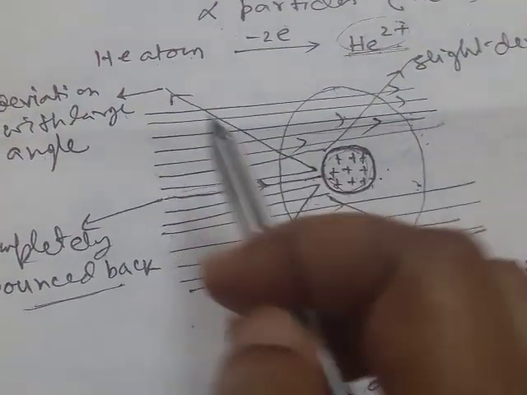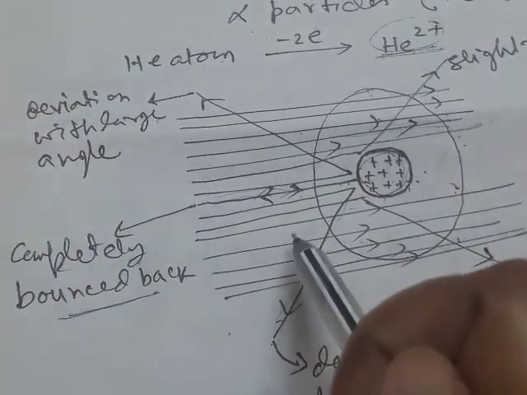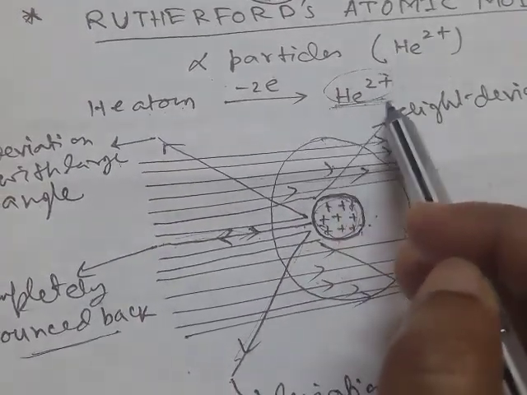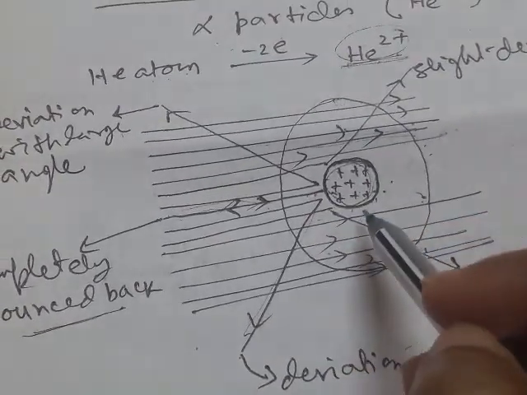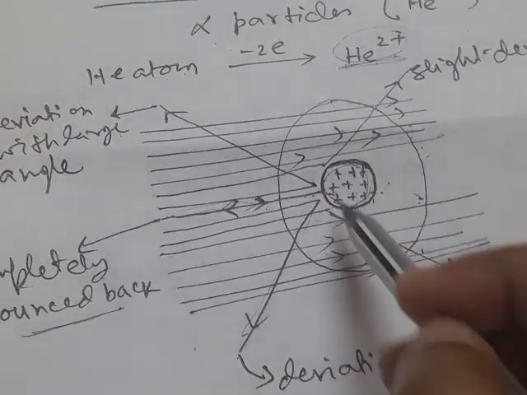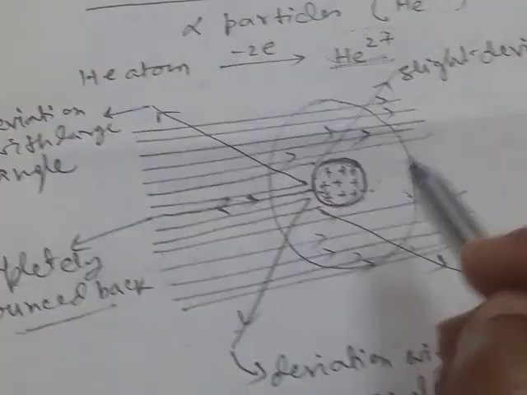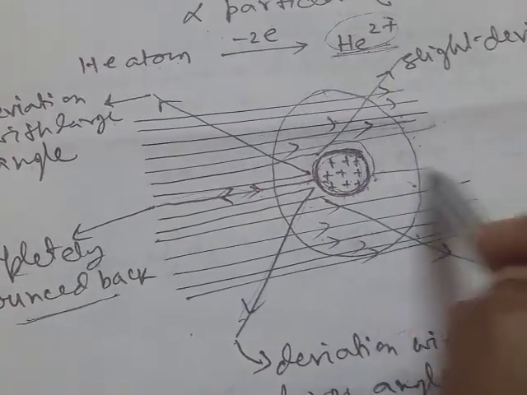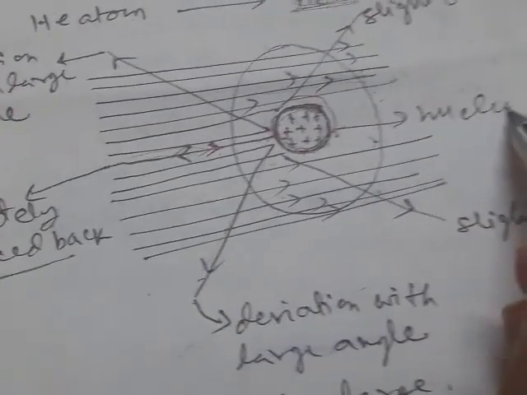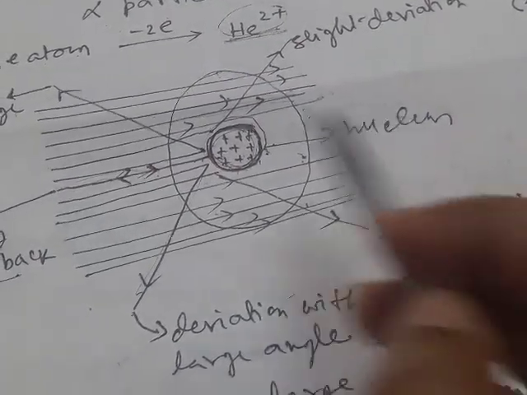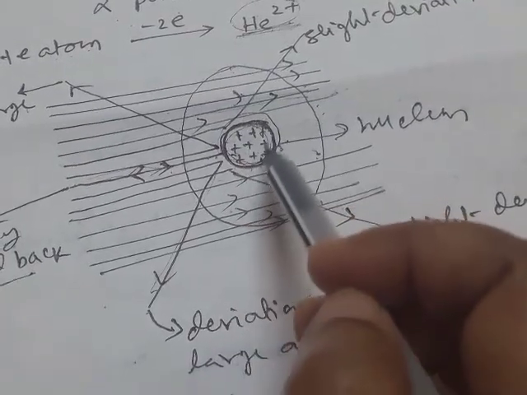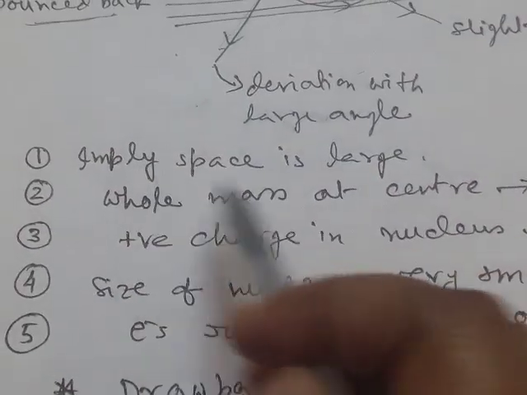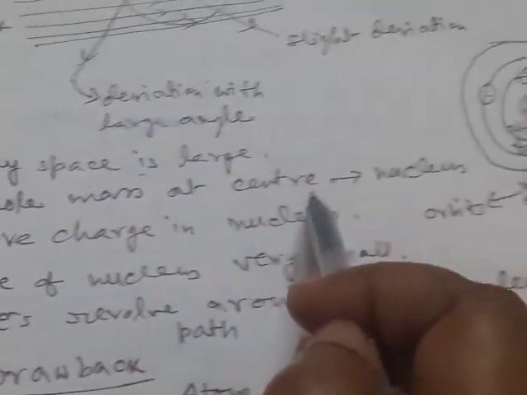As there will be deviation, the rays are completely bounced back, and here the rays contain the positive ion, so there should be repulsion. That means the center also contains the positive charge, and this center where the whole mass of the atom resides is called the nucleus. So this is the nucleus. The nucleus contains all the positive charge, that is, protons reside inside the nucleus. So mainly there is empty space, and the whole mass is at the center.